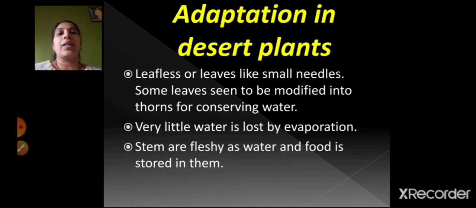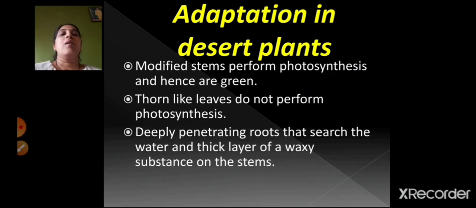So if you take the stem and cut it, you can see it has got a fleshy part because water and food is stored in that stem, right? Modified stems perform photosynthesis and hence are green, right? So these stems are green in color and they can perform the process of photosynthesis.